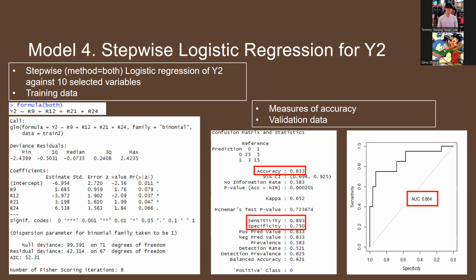The area under the curve is now 0.864, sorry, which decreased about 1%. We can say that the area under the curve is still very close to Model 3, but Model 4 uses fewer regressors, and they're all statistically significant, so it is more parsimonious. Therefore, we can say that Model 4 is preferred.